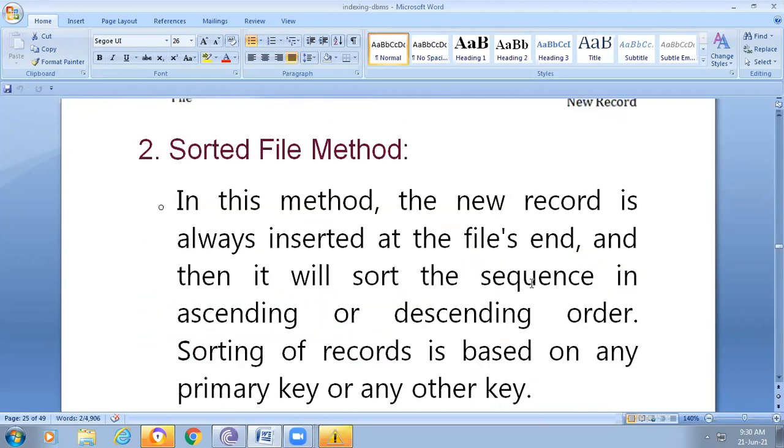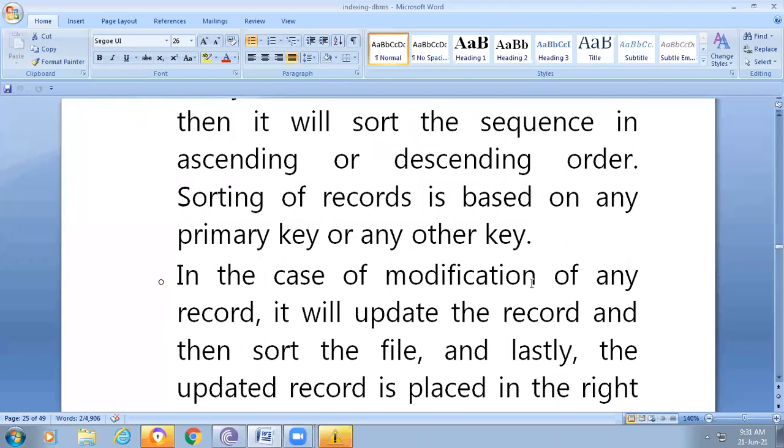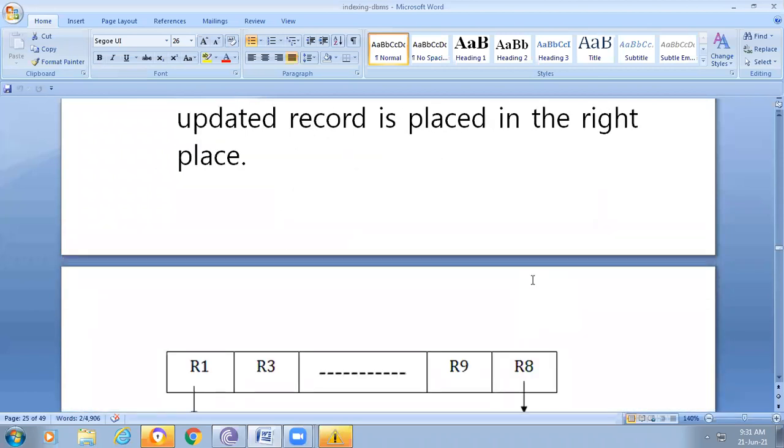In this method the new record is always inserted into the file and then it will sort the sequence in ascending order or descending order. Sorting of these records is based upon the primary key or any other key. In the case of modification of any record, it will update the record and then sort the file, and lastly the updated record is placed at the right place.